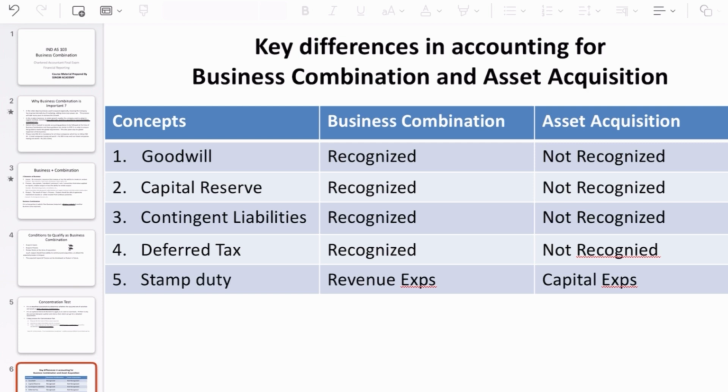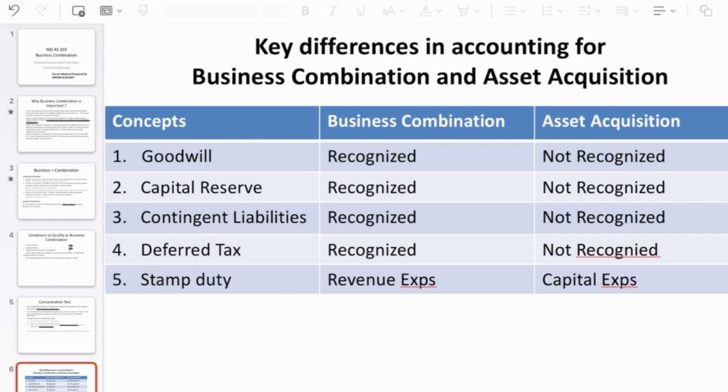So even if it is beyond the fair value, even then we have to account for the goodwill under business combination. But under asset acquisition, goodwill cannot be recognized. So whatever you pay will be treated as fair value. It's not that you are paying more than the fair value. So under asset acquisition method, goodwill is not getting recorded.